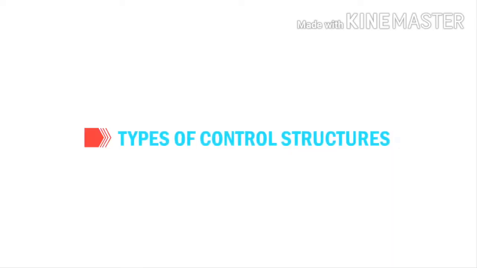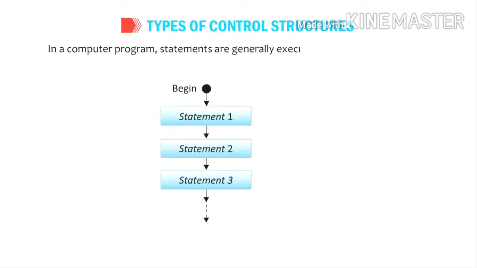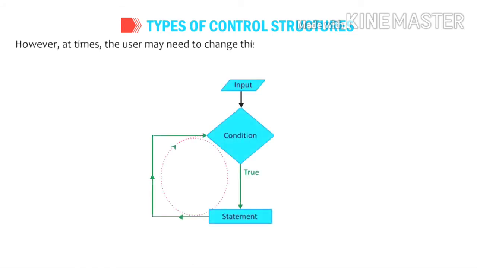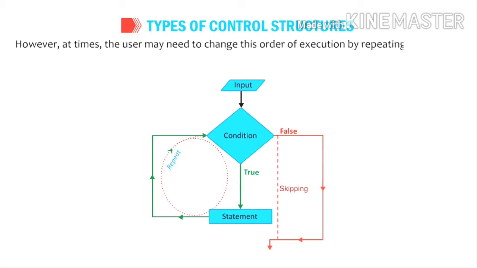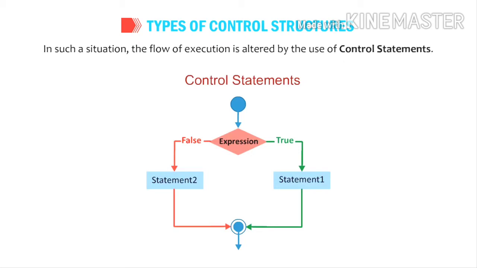Let us learn about types of control structures. In a computer program, statements are generally executed in a sequential manner. However, at times, the user may need to change this order of execution by repeating or skipping the execution of a few statements, subject to a given condition. In such a situation, the flow of execution is altered by the use of control statements.